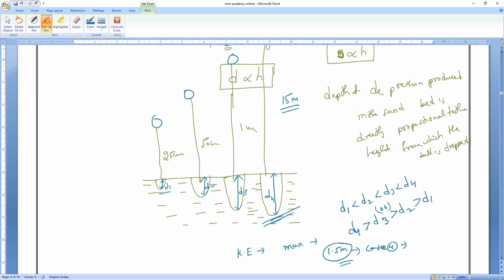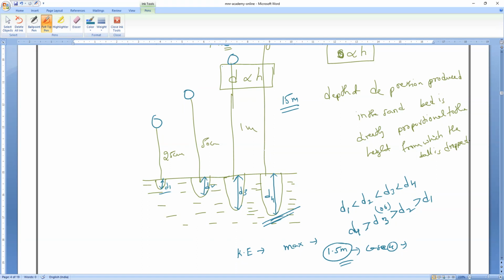So every moving object will possess energy, and if the height above the ground increases and it hits, the impact on the ground will be more. It will possess more kinetic energy before hitting the ground.